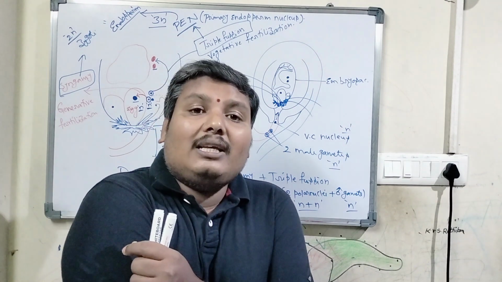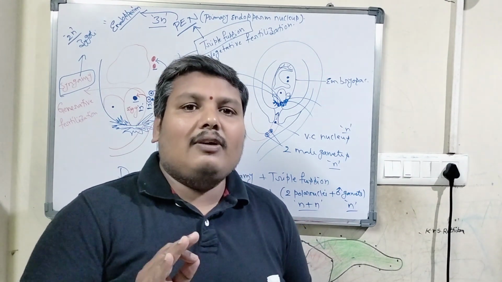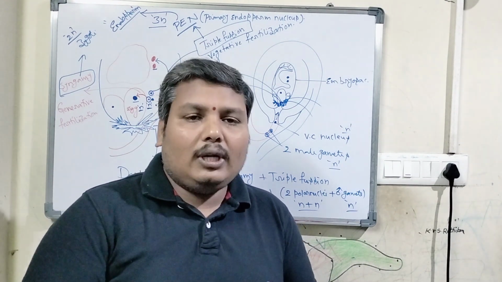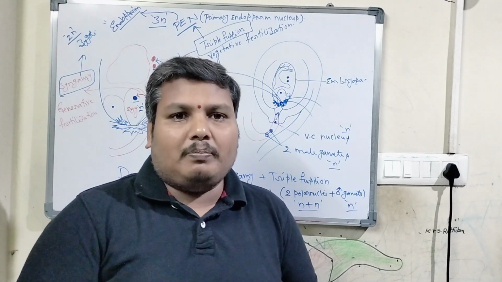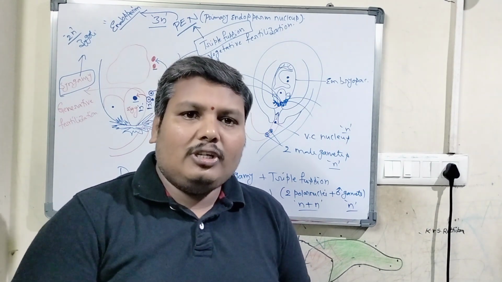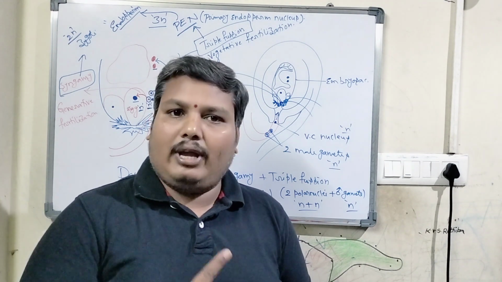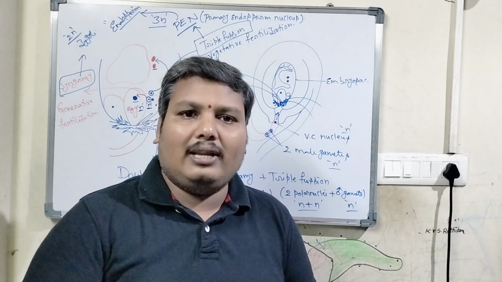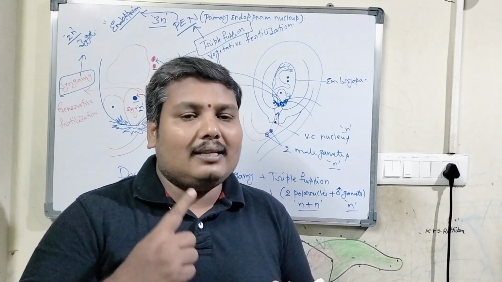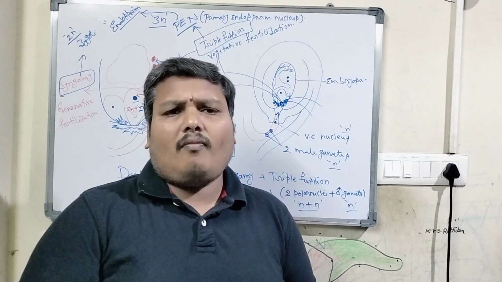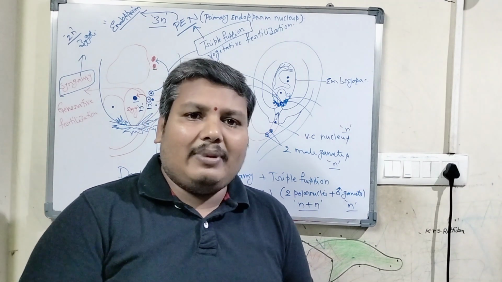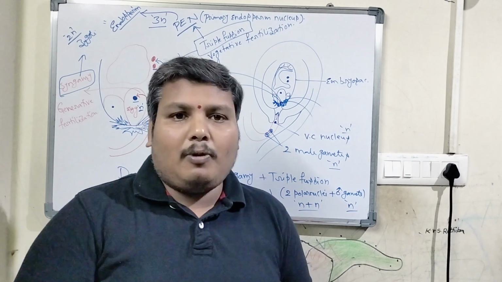Double fertilization results in the formation of a zygote as well as an endosperm, right? The triple fusion results in the formation of endosperm, which is triploid, 3N condition, and the zygote, which is formed by syngamy, is diploid.